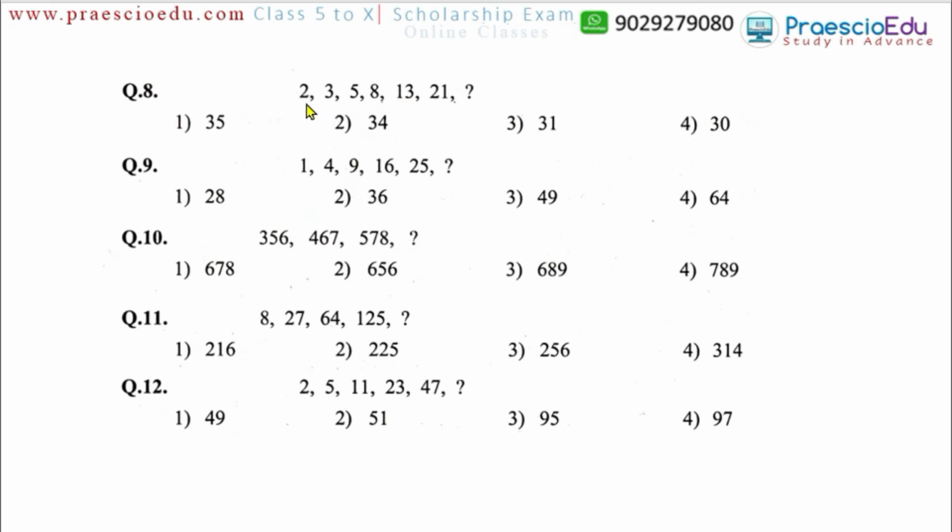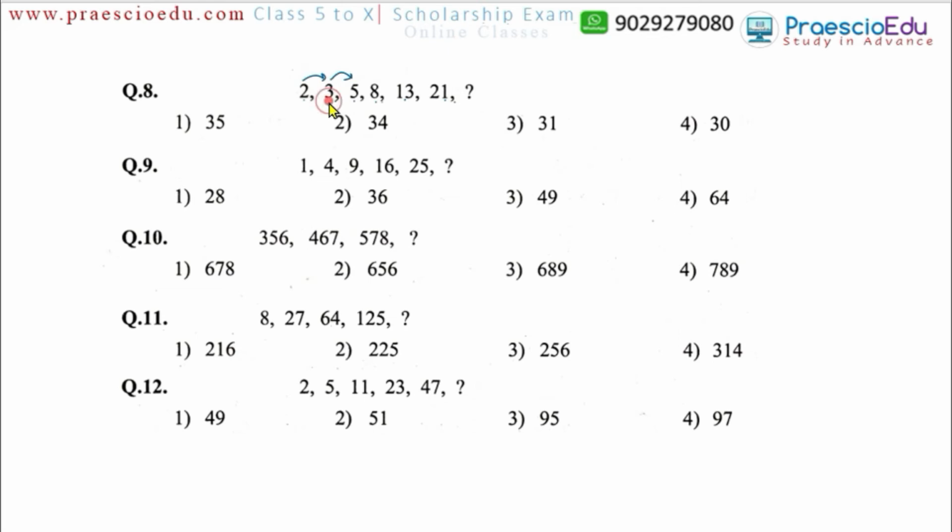Now question number 8. 2, 3, 5, 8, 13 and 21 and then question mark, this is the number series given. Now in this one, if you see, 2 plus 3, the total comes 5, and that will be the next number.